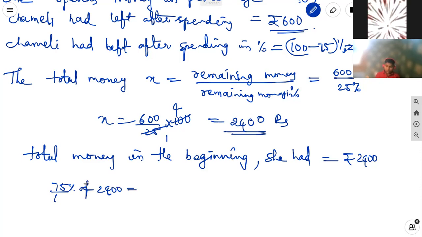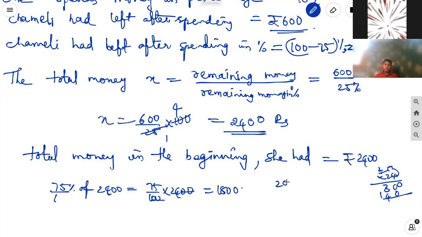Did we get 600 or not? That is nothing but 75 by 100 into 2,400. Zeros get cancelled. 75 into 24. 2 5s are 10, 2 7s are 14. It is equal to 1800. 2,400 minus 1800, we are getting 600. Is it? It is correct.